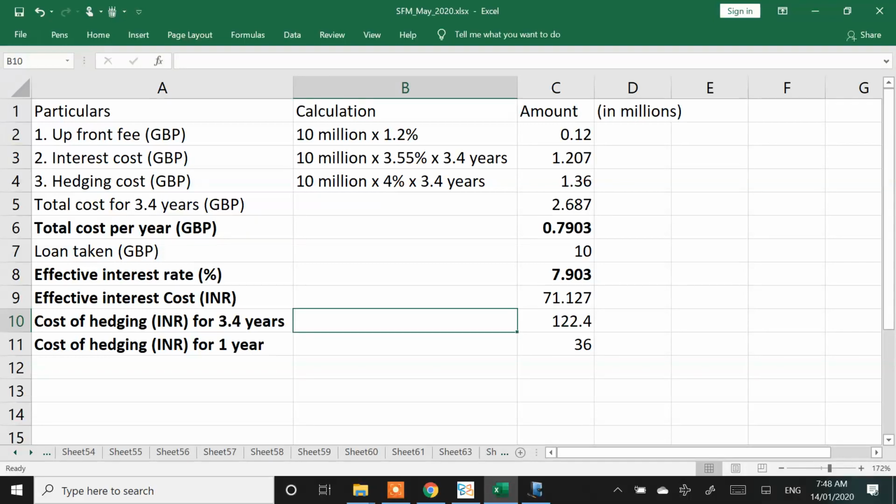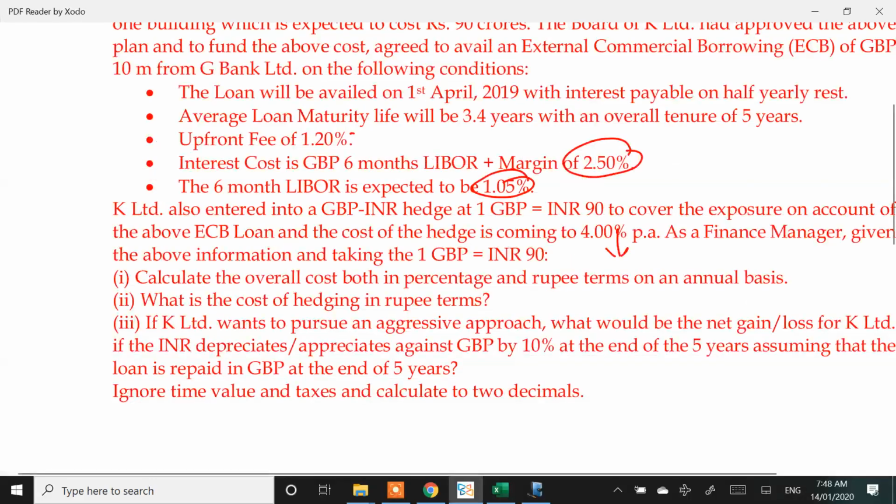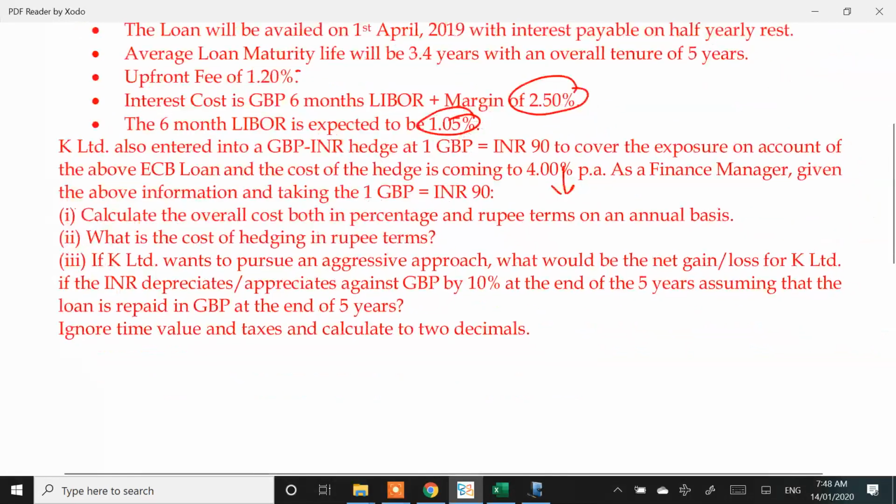Can we proceed? Okay. Now think logically and tell me, your forex understanding will come into picture. If K Limited wants to pursue an aggressive approach, which indicates hedging is not done, what would be the net gain or loss for K Limited? One gain for K Limited is no hedging cost to be paid by them, because they are not going to opt for hedging. So that is a saving which they are going to make.